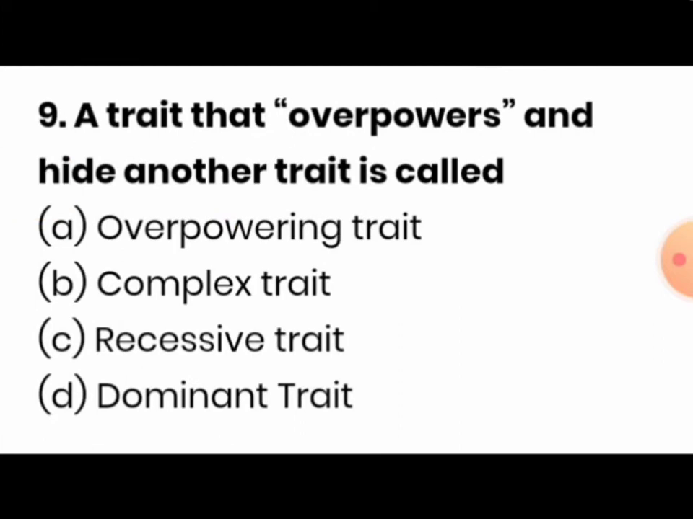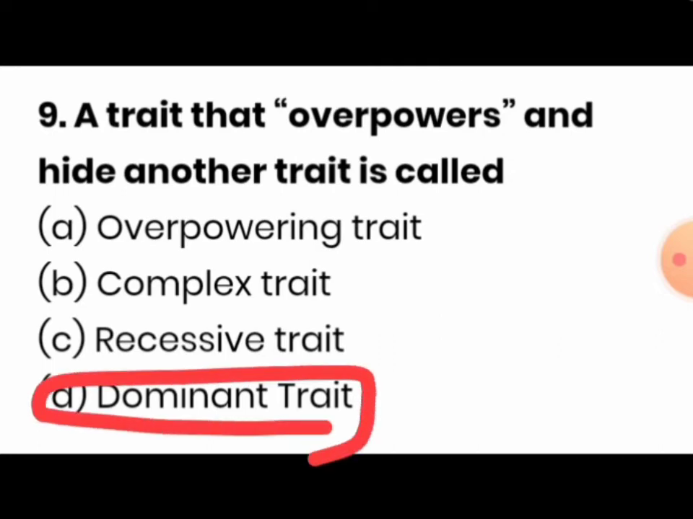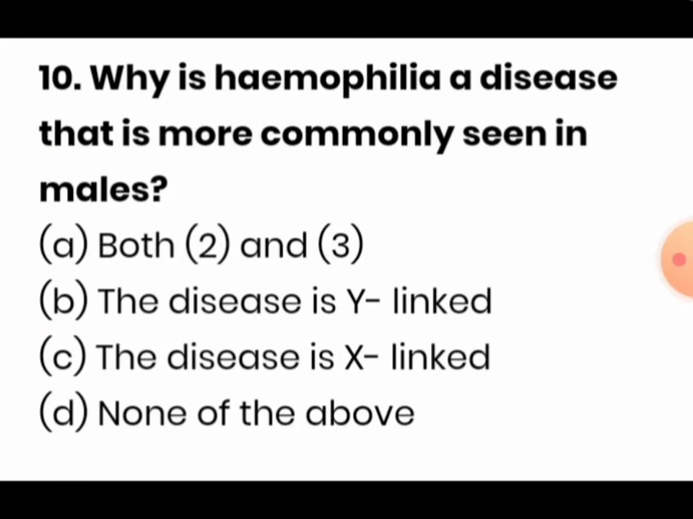A trait that overpowers and hides another trait is, of course, a dominant trait. Why is hemophilia, a disease where a protein responsible for the clotting of the blood is not produced, that leads to bleeding? That's why it is also called bleeder's disease. So the question is, why is hemophilia a disease that is more commonly seen in males?